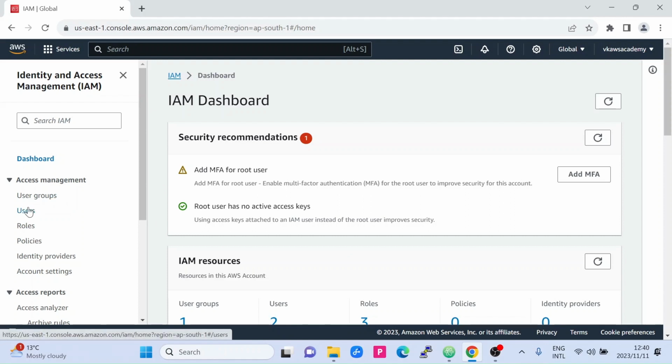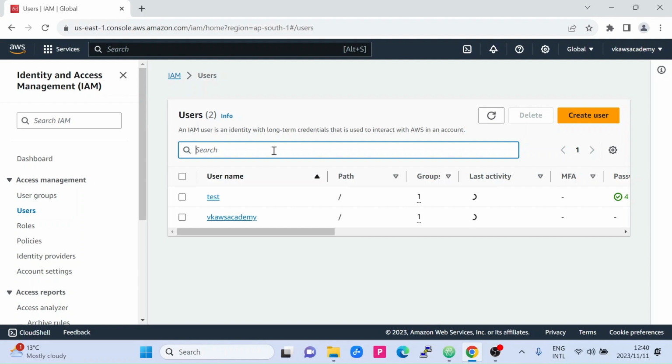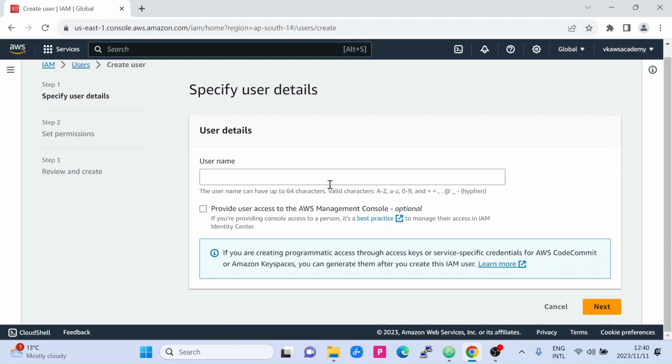So we will go on IAM. As you can see, I clicked on IAM, and after that I will click on users. I have already created two users. I will create one more user just to show you guys how a user is created. Let's give that user the name DBA. Create user, username is DBA.